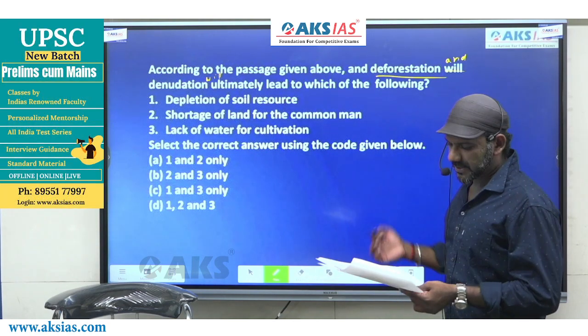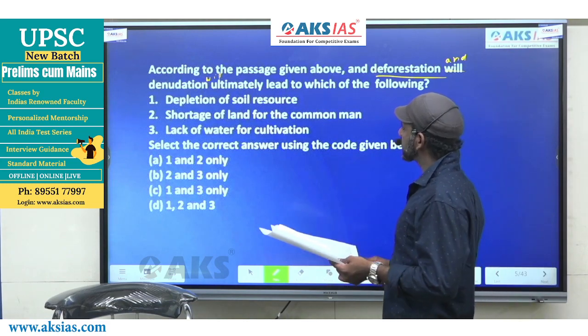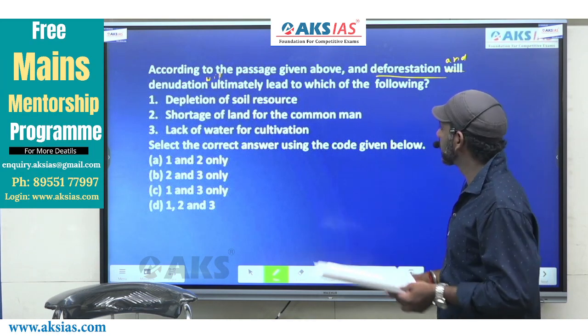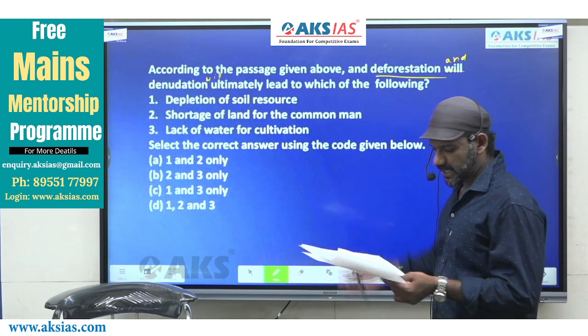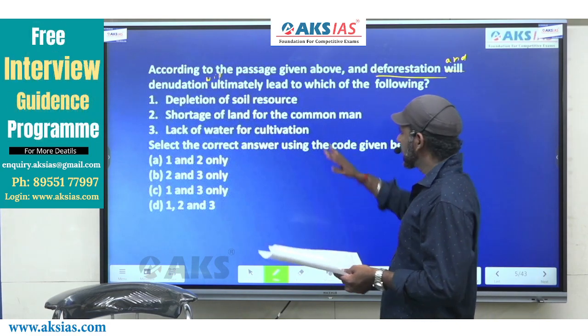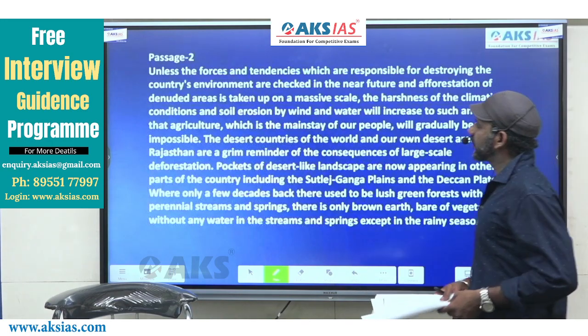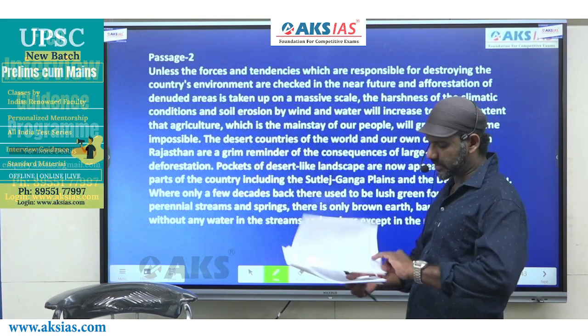We'll read the options, then we'll move to the exact part of the passage. 1 says depletion of soil resource. 2 says shortage of land for the common man. 3 says lack of water for cultivation. And these are the options given. Come to the first one, depletion of soil resource. We need to find out whether this idea is talked about in that context or not.